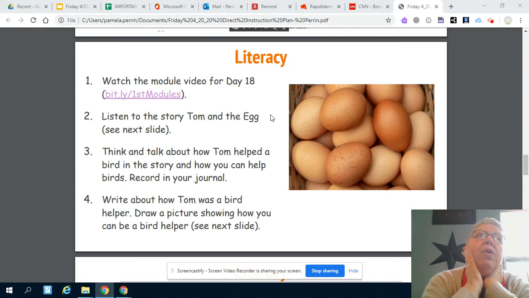Now, we've talked a lot about birds over the last few months. So think about how you could help a bird. I know right now I'm looking out my back window and I see the bird feeder that my husband puts out.